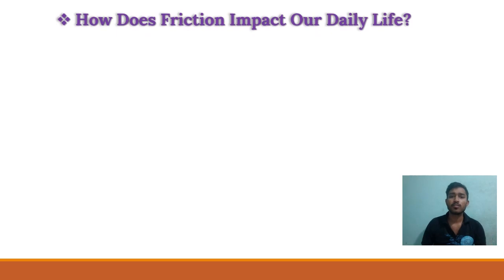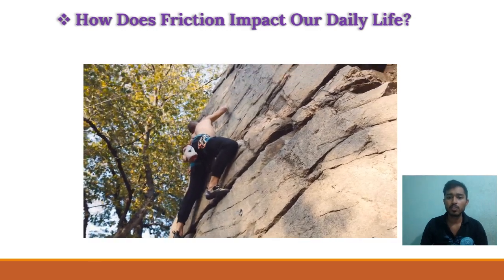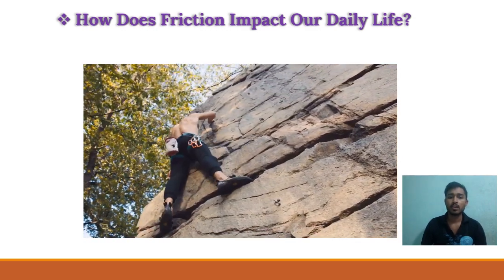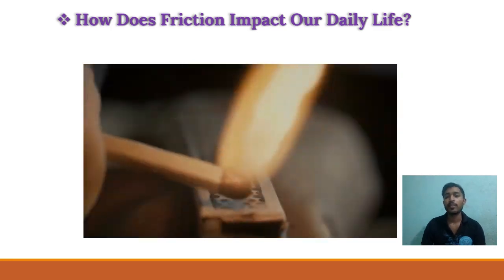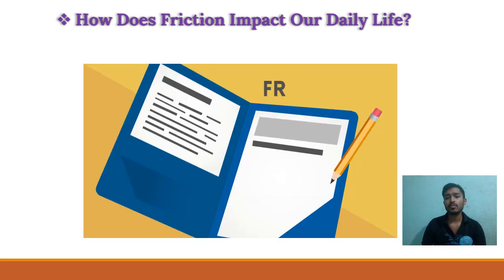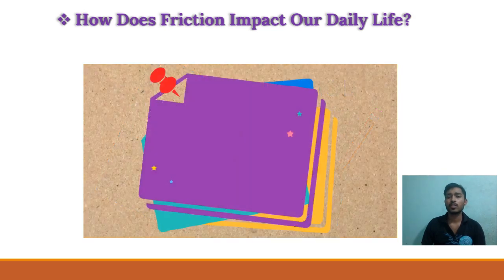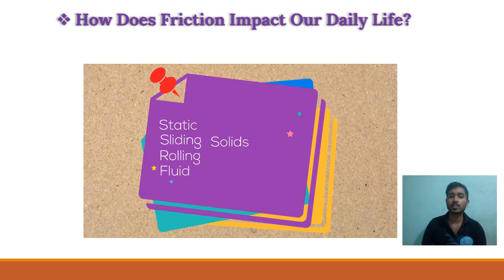Now, how does friction impact our daily life? To understand this, please look at the video on the screen. In the video, we can see that a person is climbing a hill by generating friction, and a matchbox is struck by generating friction. And when a bicycle is running on the road, there is also friction. This is called rolling friction. And when we rub our hands, a frictional force is also generated by our hands.